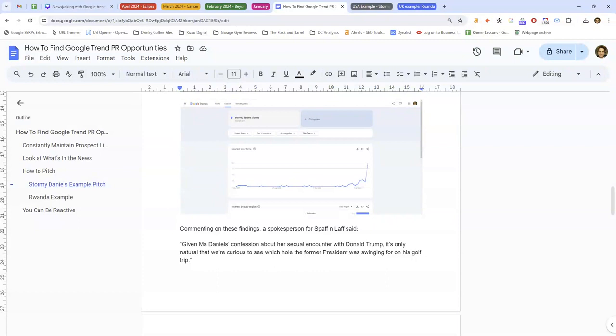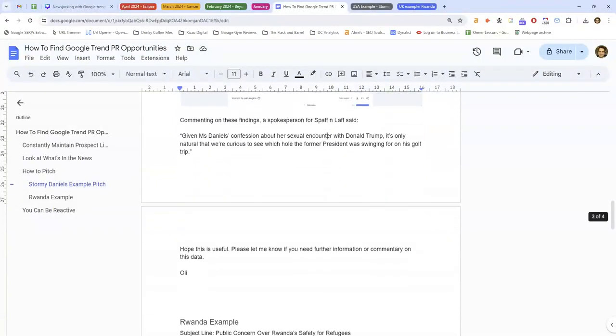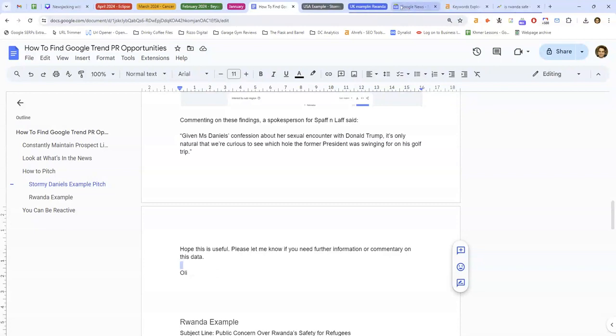So we want to pitch this to the New York Post and trashy outlets like that. It's a trash story, so you want it to be a bit cheeky. Hope this data is useful. Please let me know if you need any further information or commentary on this data.